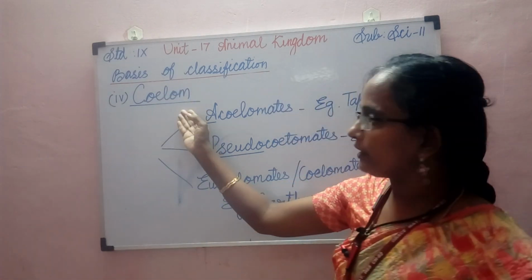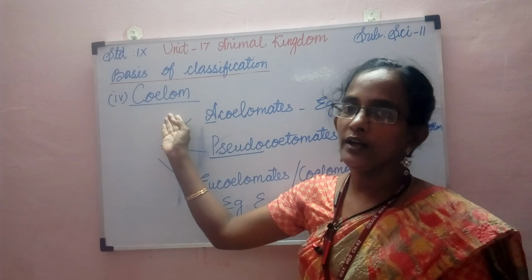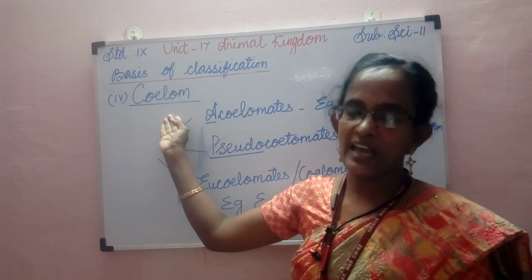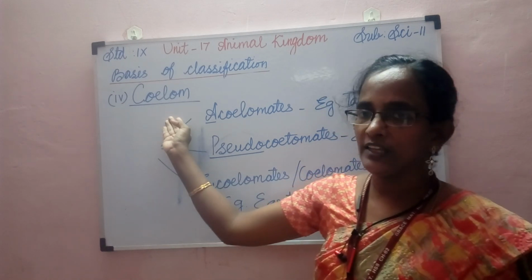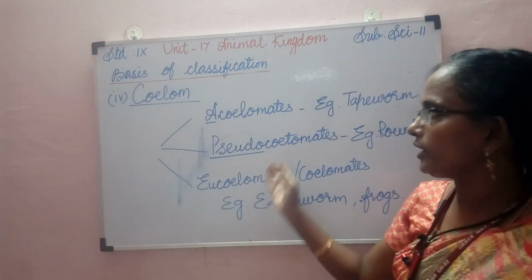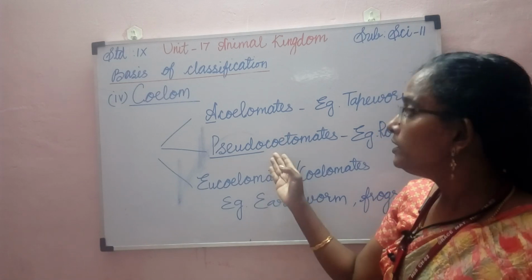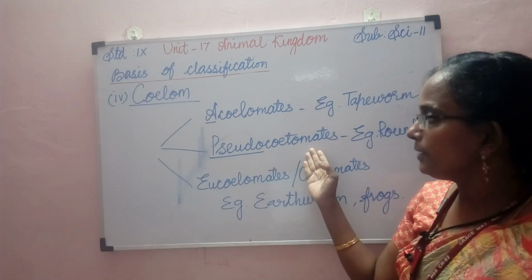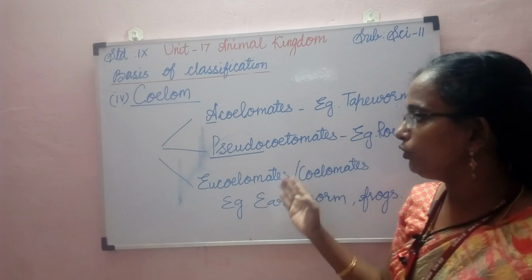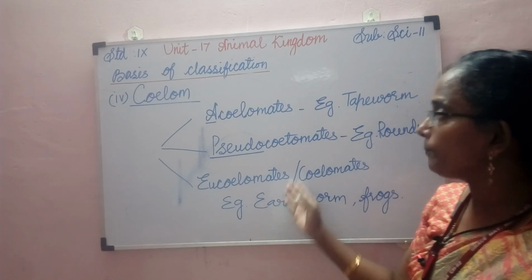Then the fourth character is the presence of coelom, the fluid filled body cavity. Based on that, three groups are there: acoelomates, absence of coelom; pseudocoelomates, presence of false coelom; and eucoelomates, presence of true coelom.